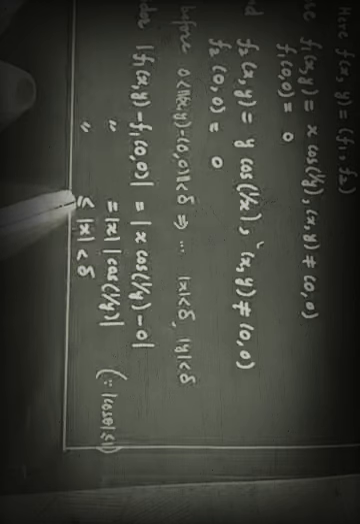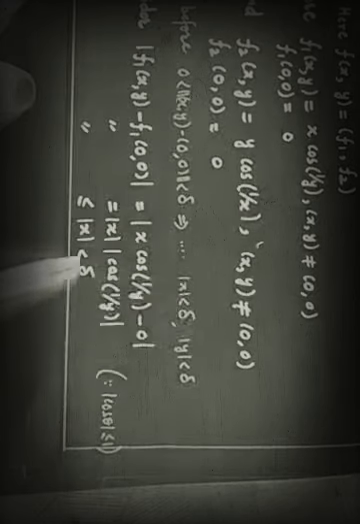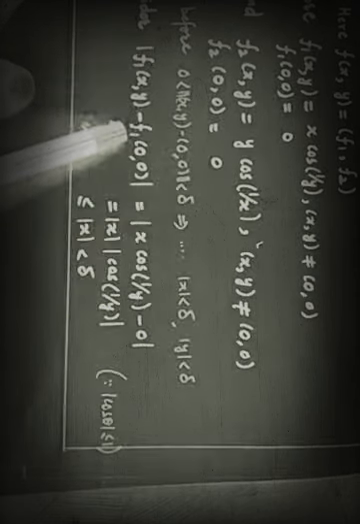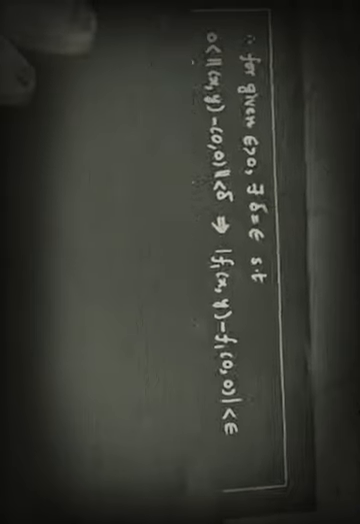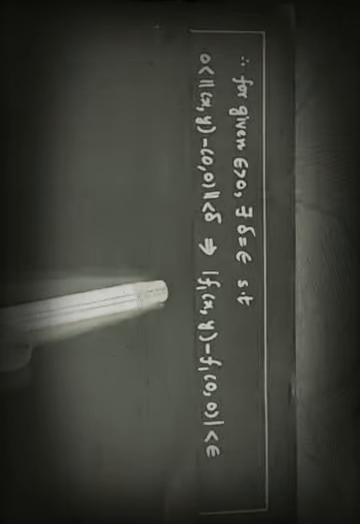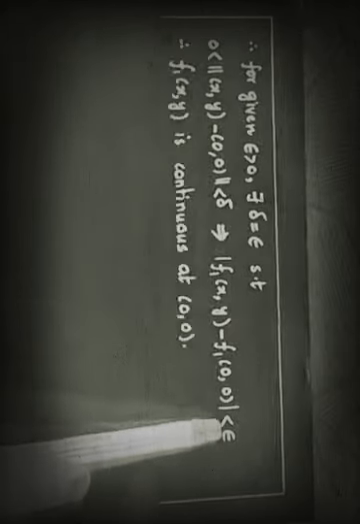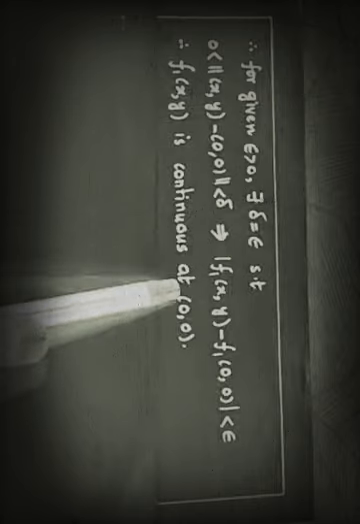So this will be less than or equal to mod of x into 1, but mod of x is already strictly less than delta. So mod of f1(x,y) minus f1(0,0) is strictly less than delta. It shows us that delta should be equal to epsilon. So we have, for given epsilon positive, delta equal to epsilon, such that when this norm is less than delta, f1(x,y) minus f1(0,0) is strictly less than epsilon. Okay, this shows that f1(x,y) is continuous at (0,0).